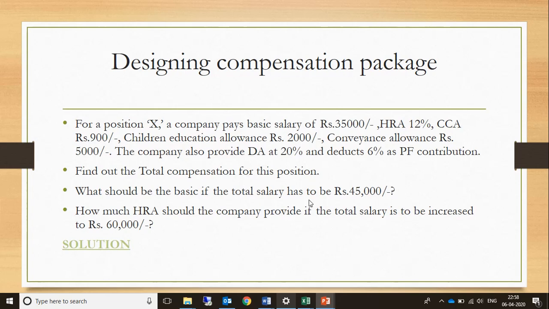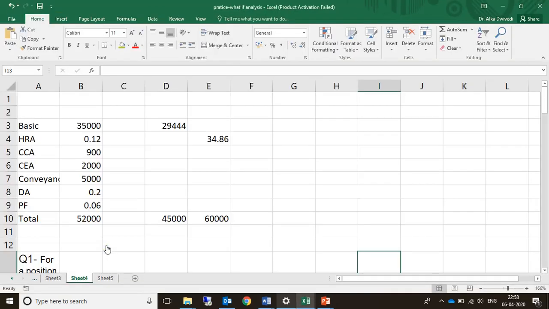I have attached the file here, hyperlinked the file, and we've come to this place. Now, in this, we have entered all the data which was presented in the question. This basic was rupees 35,000. HRA was 12%, so we have written 0.12, entered with decimals.